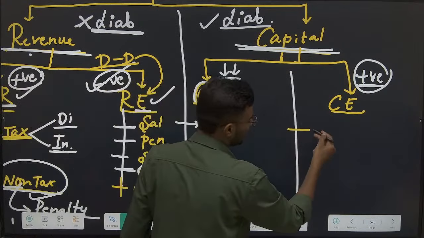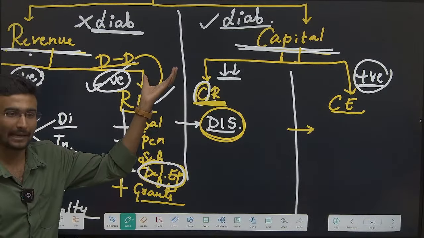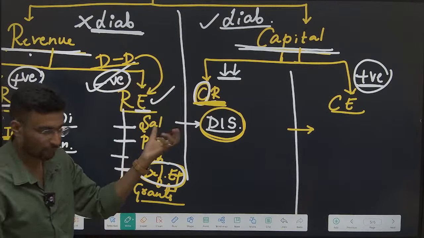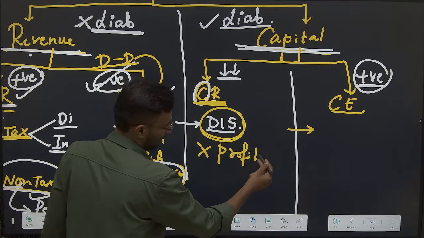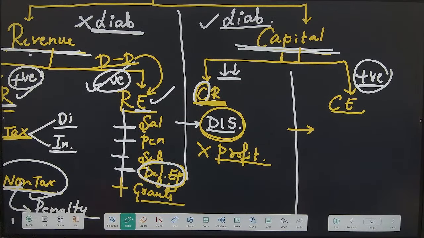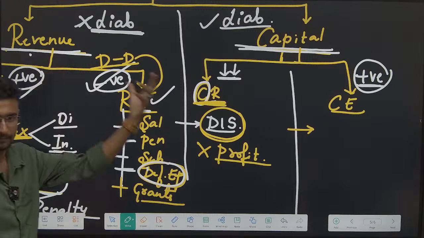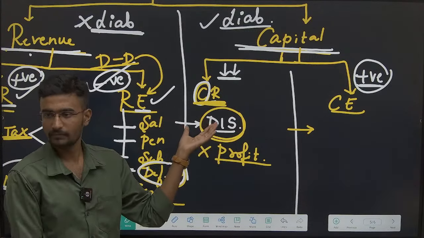Whereas what are capital receipts? Capital receipts means disinvestment, that is my liability will increase, my profit will reduce, profit for the government will be lost. Again, regarding disinvestment, we have strategic disinvestment and non-strategic disinvestment. What is strategic?